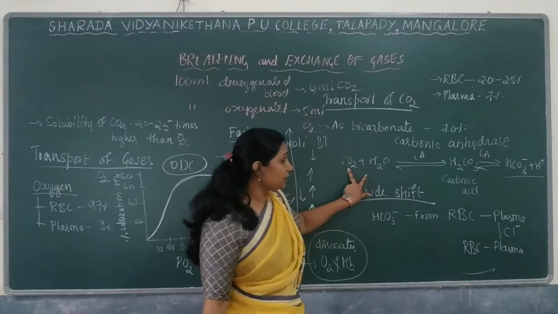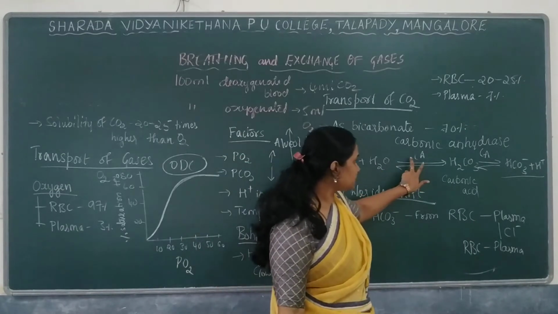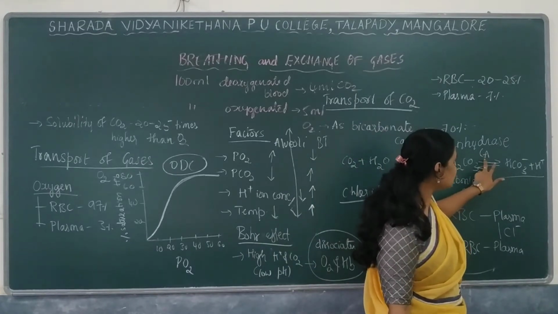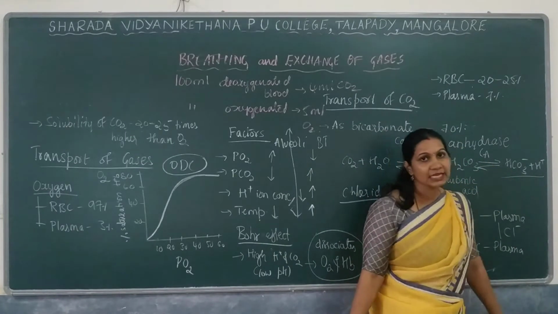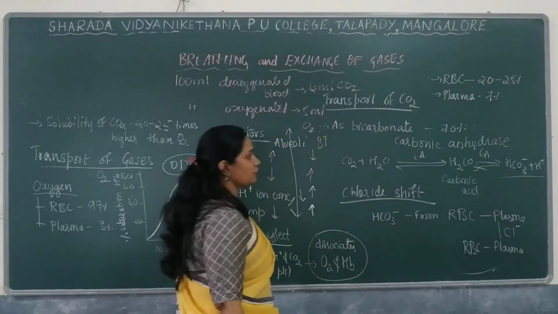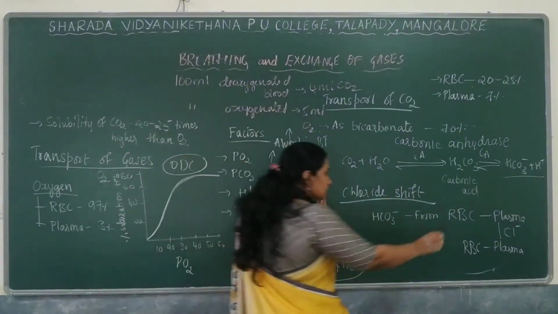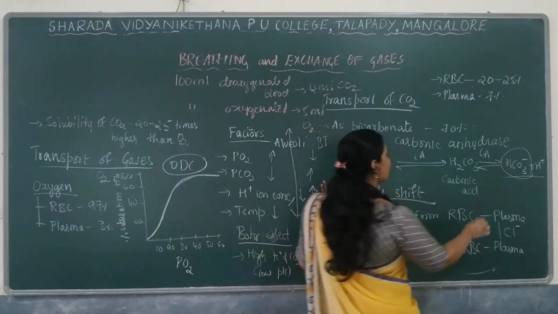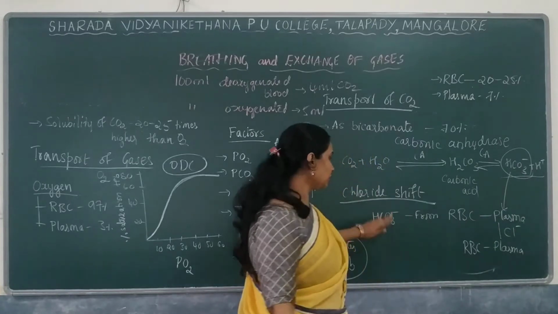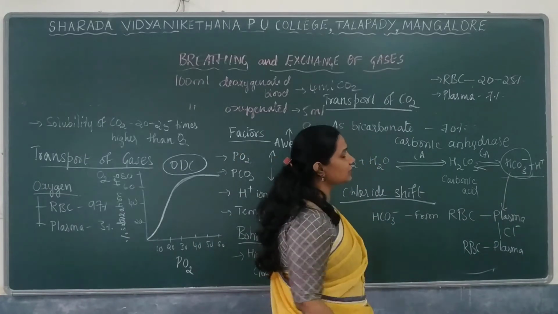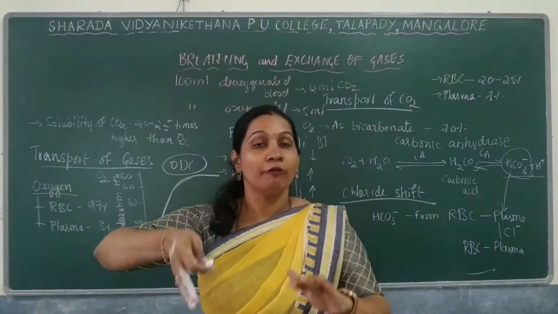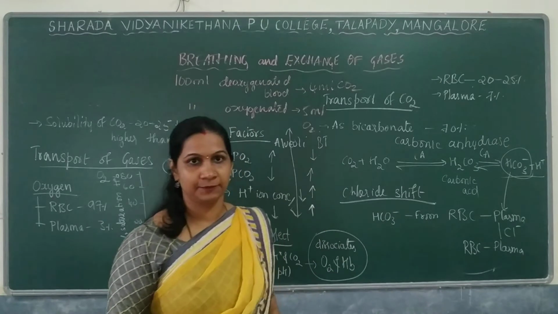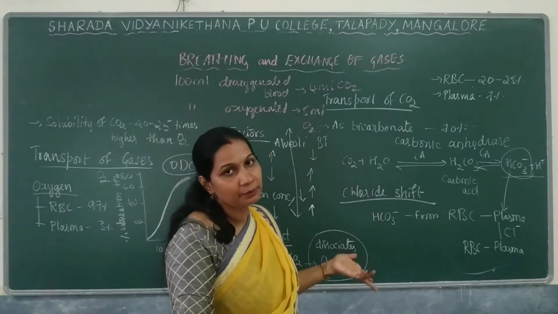In RBC, carbon dioxide combines with water in the presence of the enzyme, forming carbonic acid that is unstable and dissociates into HCO3 minus as well as H plus. Next, this HCO3 minus from the RBC will move towards the plasma. From the plasma, chloride will come back to the RBC.